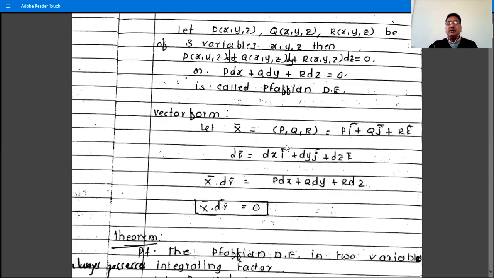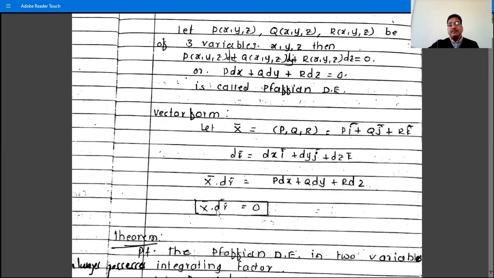That is the dot product of two vectors: the multiplication of coefficients of i plus multiplication of coefficients of j plus multiplication of coefficients of k is the dot product. So X bar dot dr bar is P dx plus Q dy plus R dz. And X bar dot dr bar equal to 0 means P dx plus Q dy plus R dz is equal to 0, and this is the vector form.